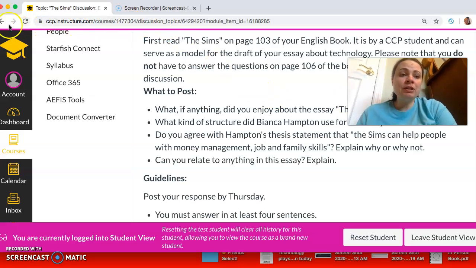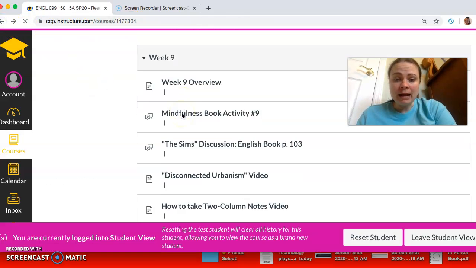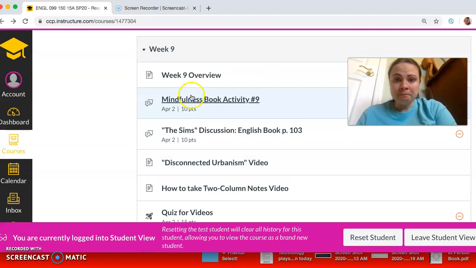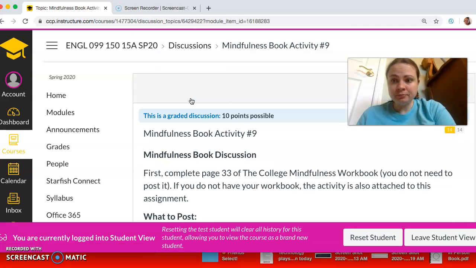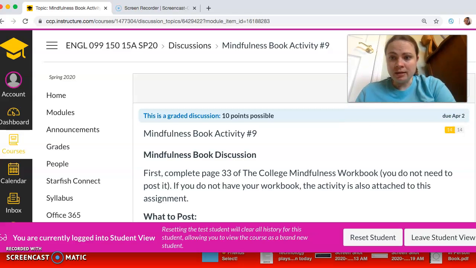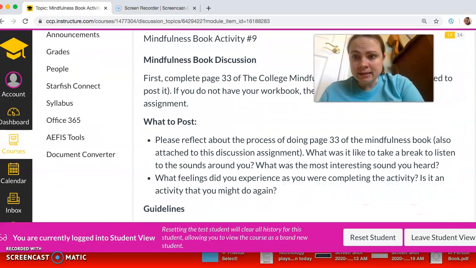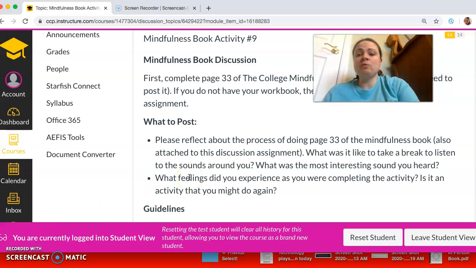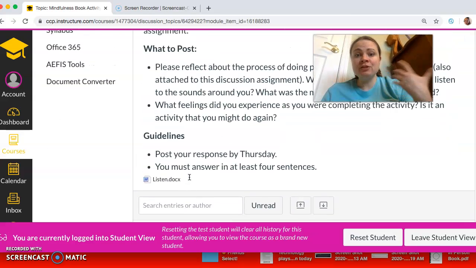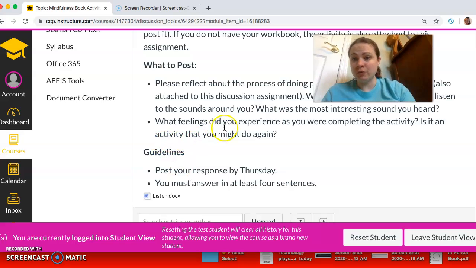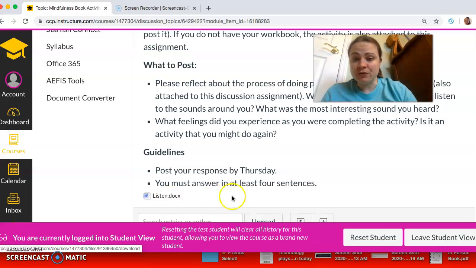Okay, and then you're going to do mindfulness activity number 9, which is right here. All right, good. So you're going to reflect about the process of doing page 33 in the mindfulness book. So you're basically going to do it and then just say how it went for you and answer these questions. And you can just click on it here. It's an activity about listening to the sounds around you.